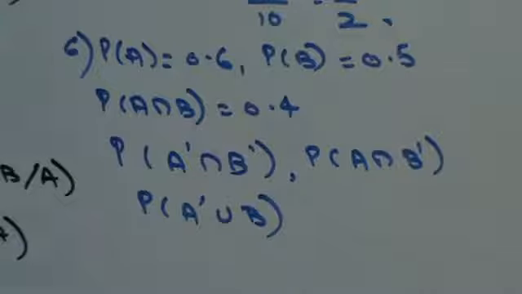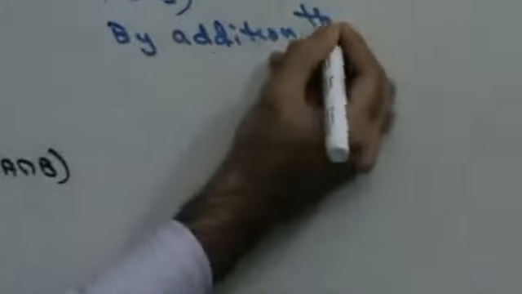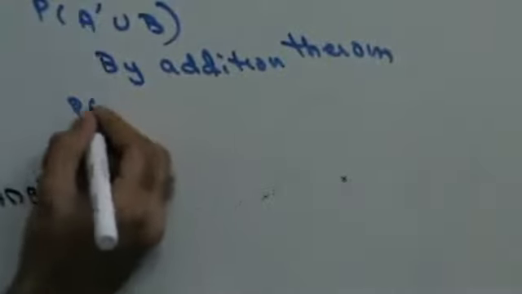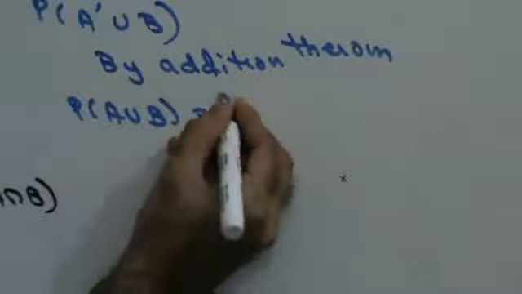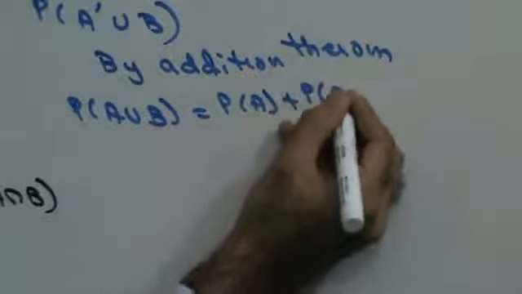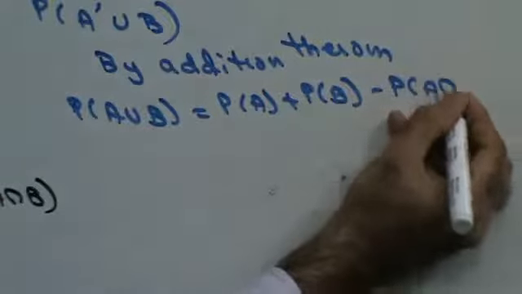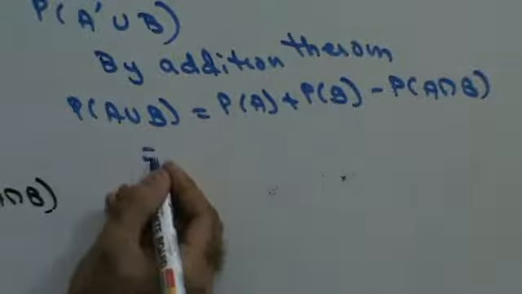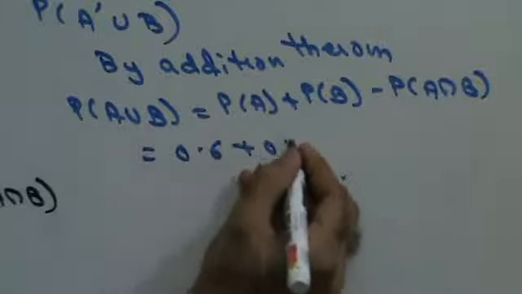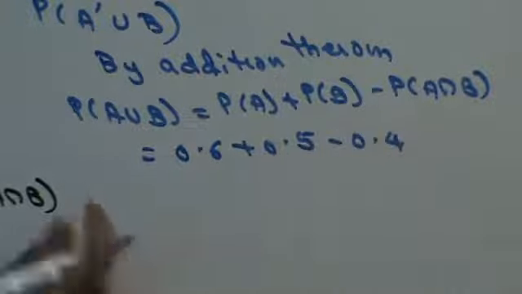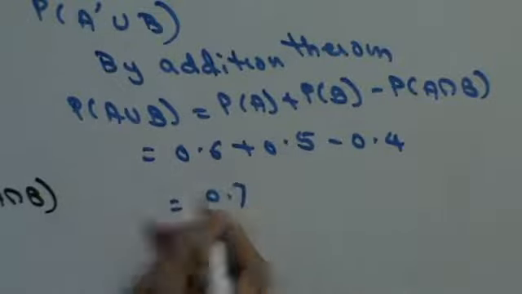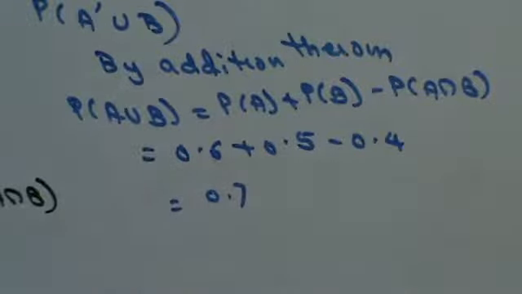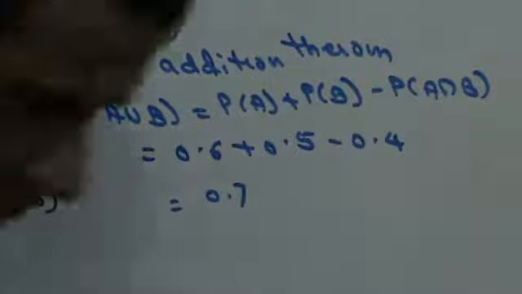Right? Here you have to use something called De Morgan's theorem. Now before that, I'll have to first use the addition theorem. I can say by addition theorem, P of A union B is nothing but P of A plus P of B minus P of A intersection B. So in which case you will get 0.6 plus 0.5 minus 0.4, that is 0.7. Now let's start applying De Morgan's theorem.